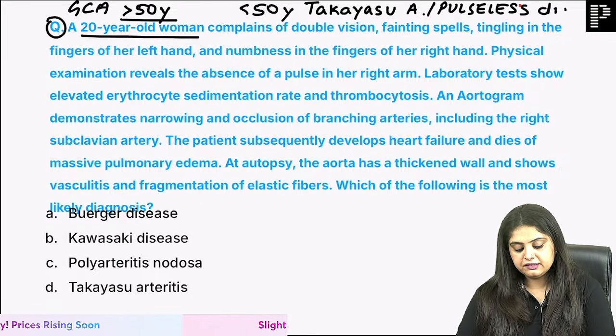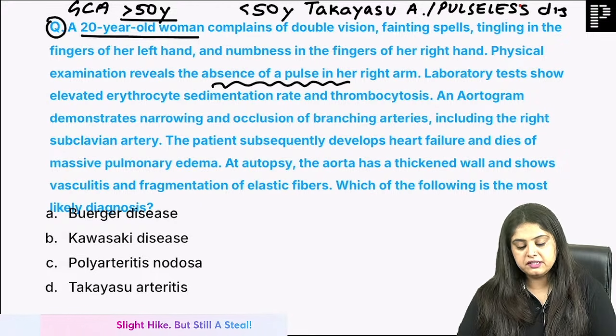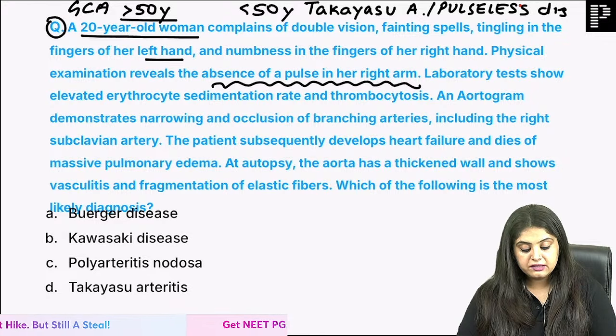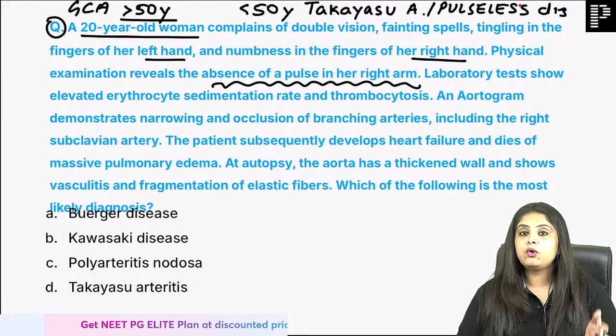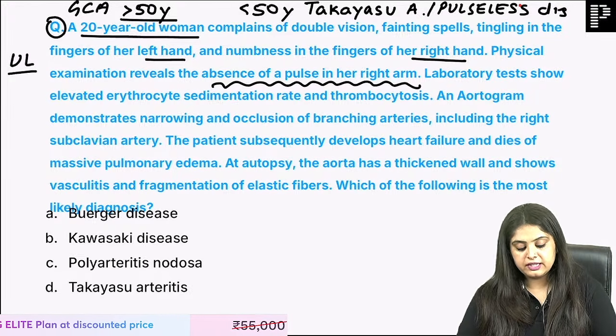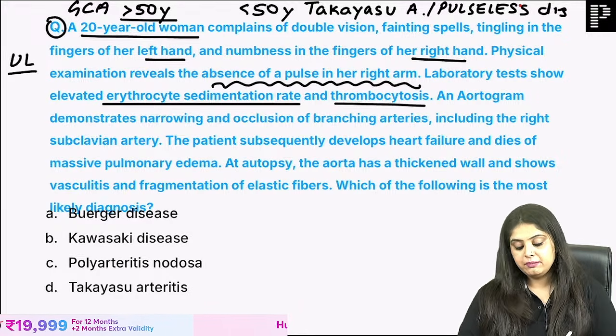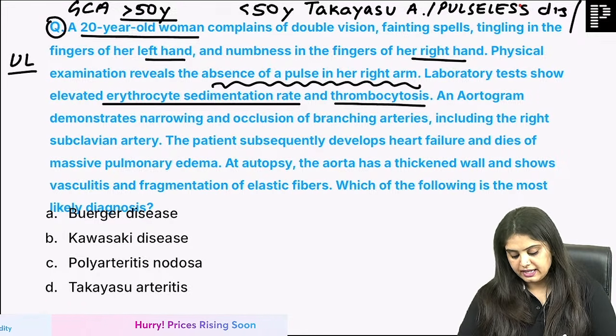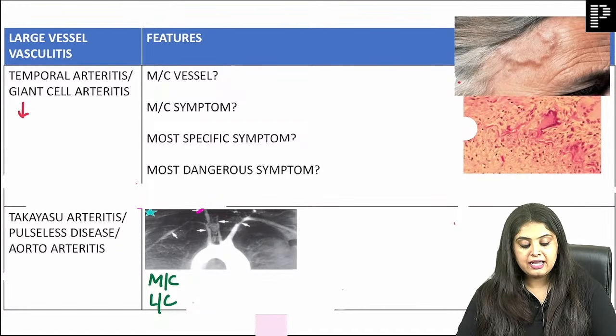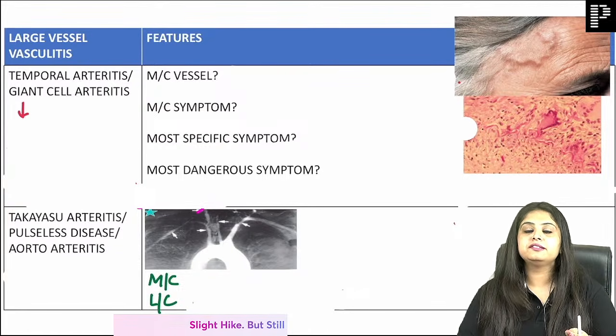So when I read this, did I notice there is absence of a pulse in her right arm? Also, everything is left hand, right hand, means all upper limb related features are there. It has elevated ESR, it has increase in platelet count. Now tell me the third name of Takayasu. So I'll directly show you what I am reading. I am reading vasculitis. Ma'am, vasculitis, I'll give you a brief, guys.